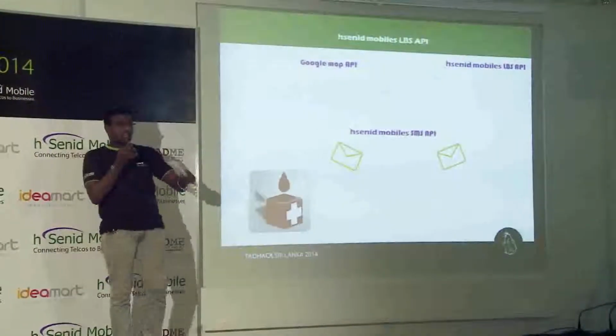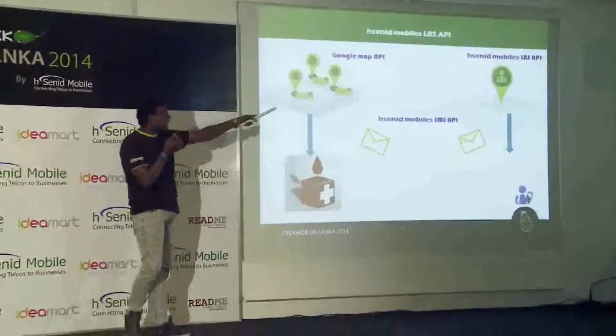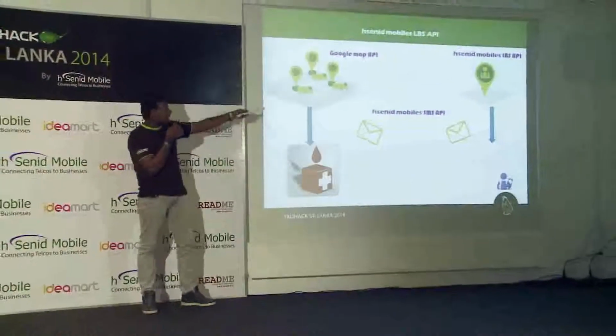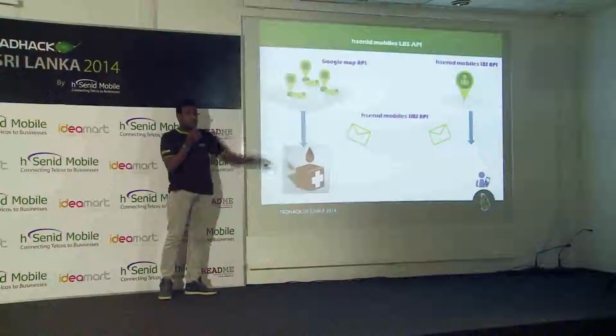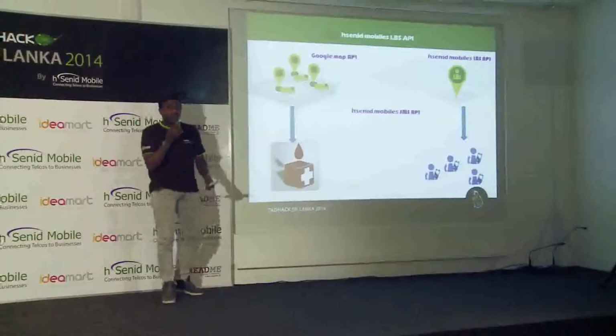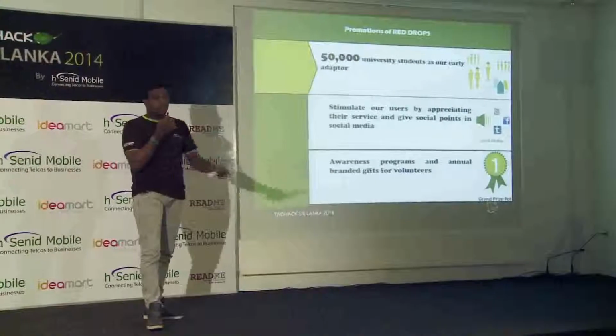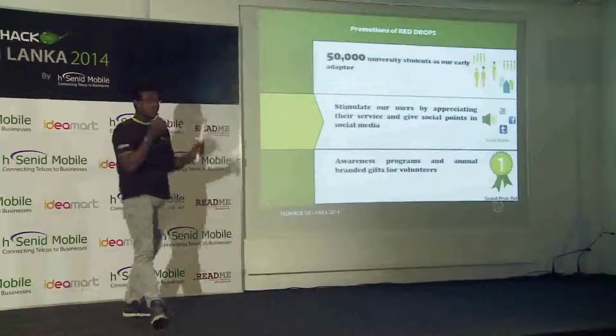If we have the particular person's location, we know that person is available in that area. In case someone in this building needs blood, we have the blood donors in this particular area, and we have the mobile blood banks around this area. So we can send a message using the HCN Mobile's SMS API to alert them to give blood at a particular time. So it's very efficient.